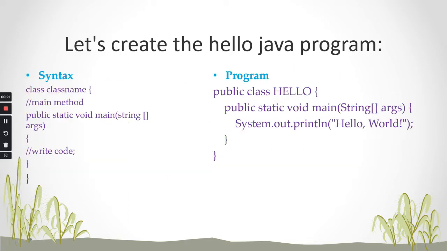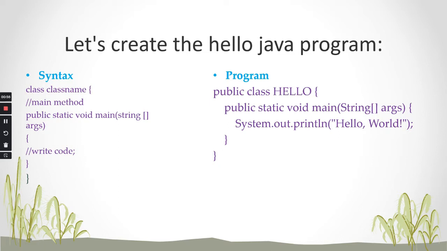So guys, let us create the Hello Java World program. Before writing any program, we need to follow some rules and instructions. That is called syntax. Not only for writing a Java program, but also for C, C++, Python, .NET, we have rules and regulations for each and every statement in programming. So we need to follow those rules and instructions. That is called syntax. So let us see the syntax.